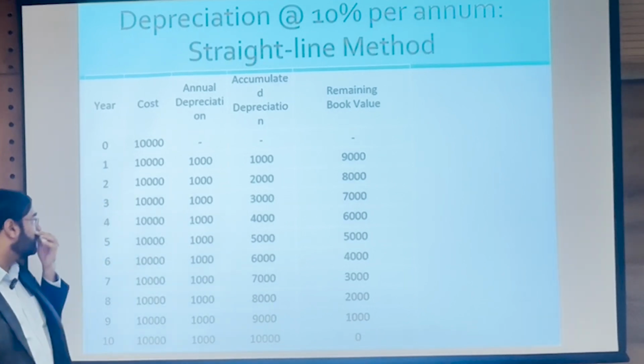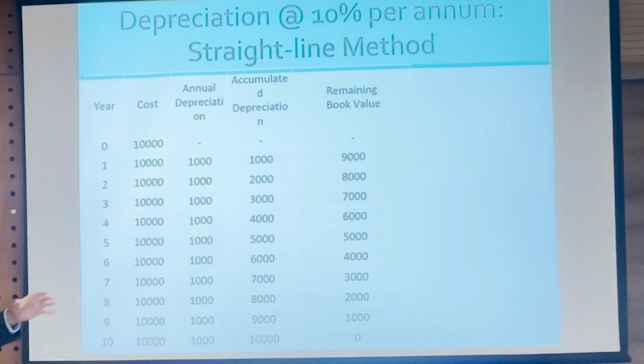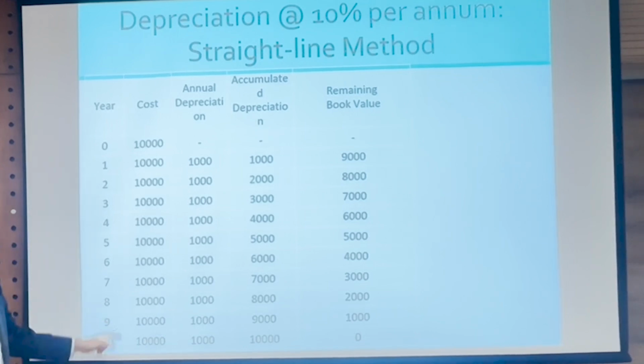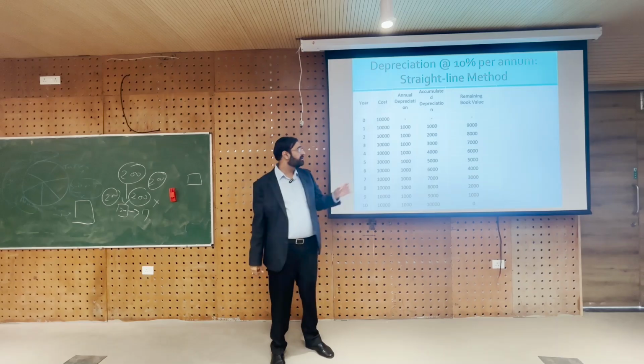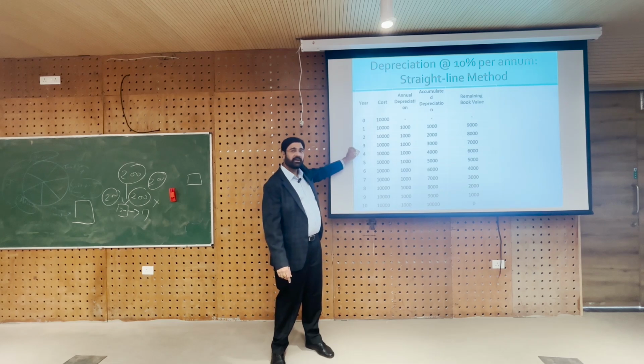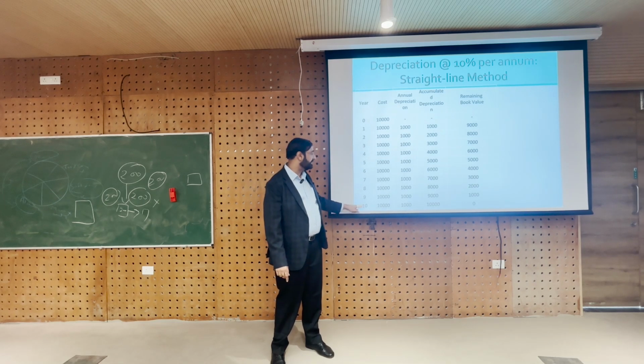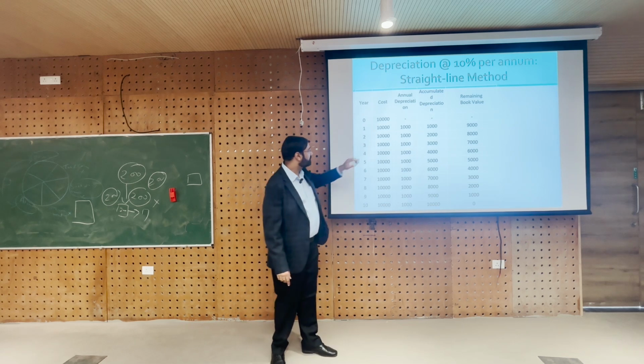At the end of year 2, so I would recommend year 2, 3 tak likho, and then write years 9 and 10, because you don't want to write too much. So write years 0, 1, 2, 3, 4, 5, 6, 7, 8 छोड़ दो, and then write 9 and 10, right?